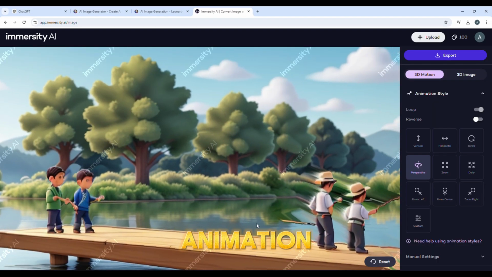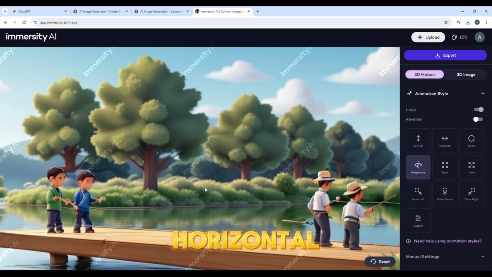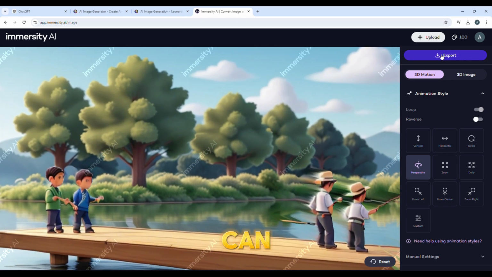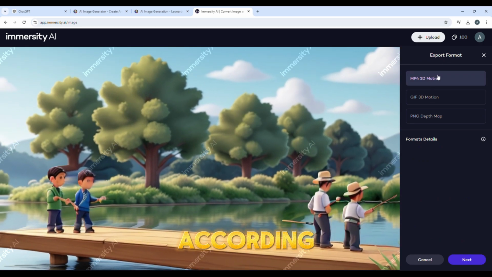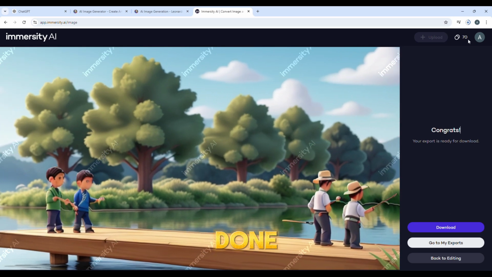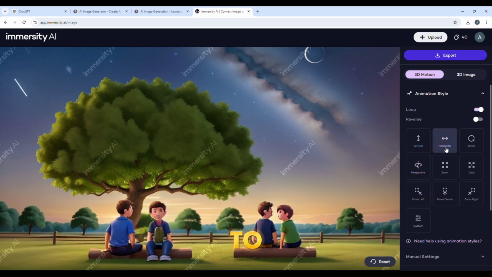You can adjust animation length and style as well, and you get different types of animation styles like horizontal, wide circle, circle, tall circle, and perspective. You can choose any one, making sure to use different animation styles for each scene. According to me, you should keep the animation slow. This would be better. Once the animation is done, download it. Repeat this process for all the images.